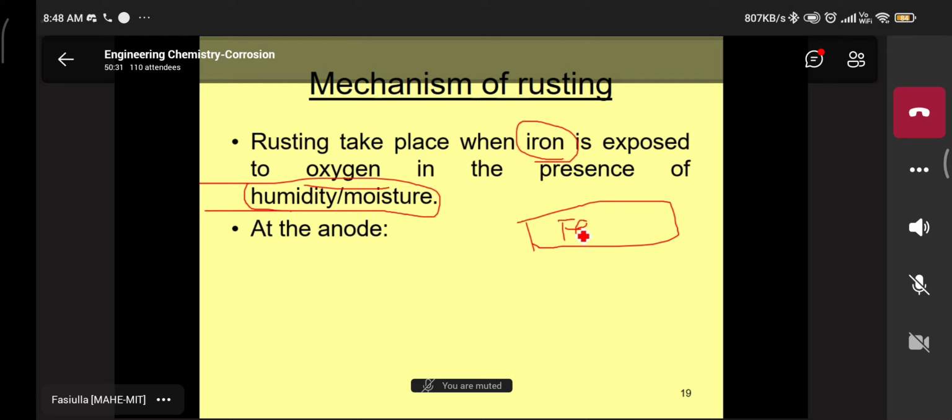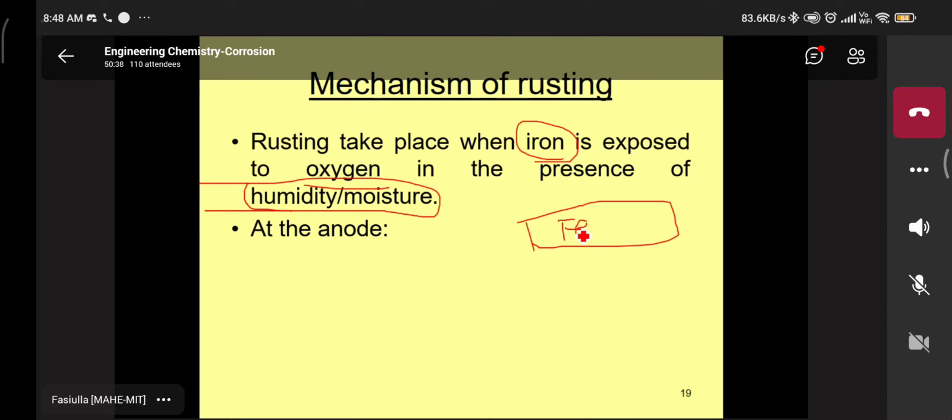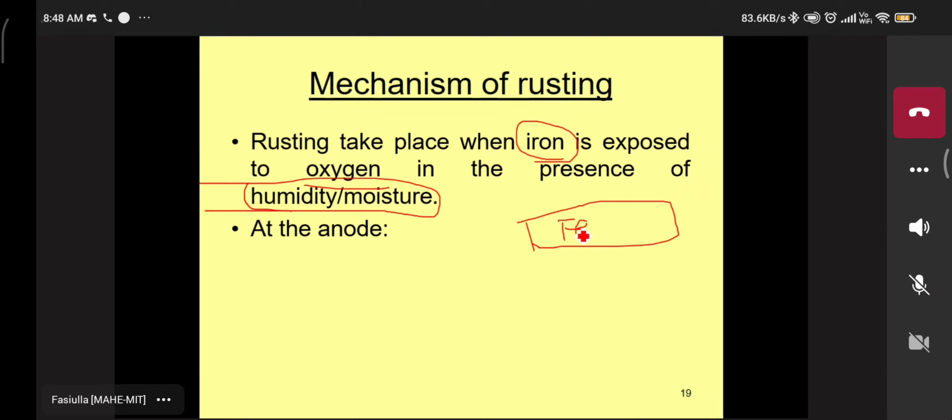In the seawater, we can assume that it is an electrolyte. It is an electrolyte: acid or base or any salt. That water, seawater.